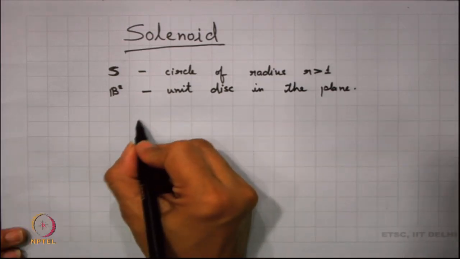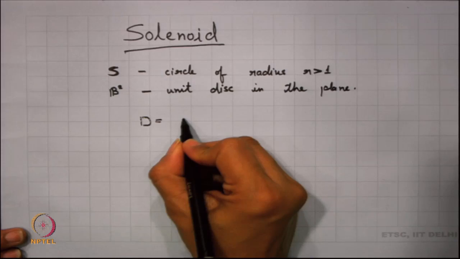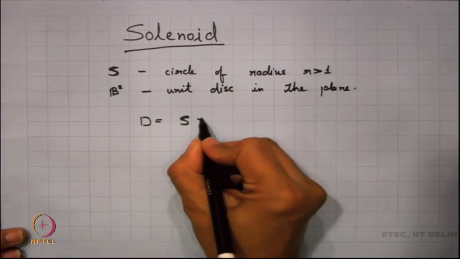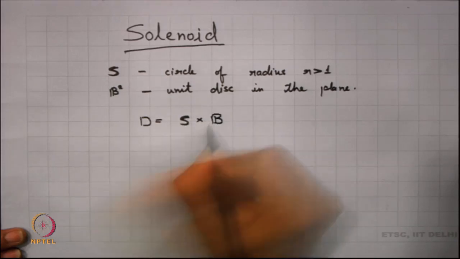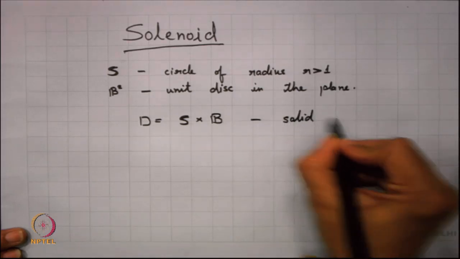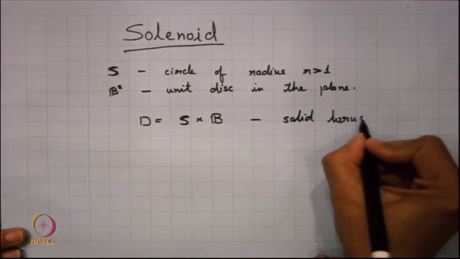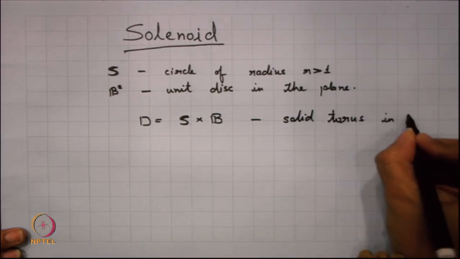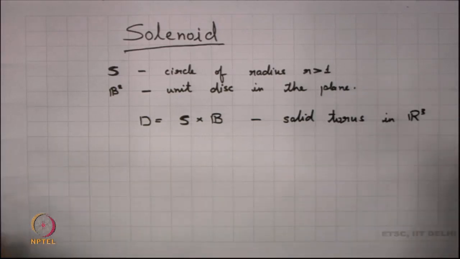Now, I am defining D to be equal to S cross B. So, this gives me a solid torus in R cube. We have a solid torus in R cube, and now we want to define some kind of a map on this.